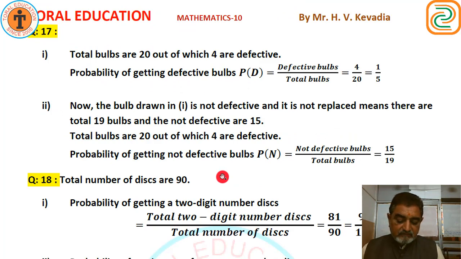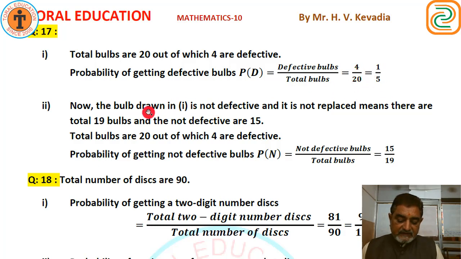Question number 17. There are two questions. First, a lot of 20 bulbs contains 4 defective ones. One bulb is drawn at random from the lot. What is the probability that this bulb is defective? So total bulbs are 20, out of which 4 are defective. So probability of getting a defective bulb, P of defective, is defective bulbs upon total bulbs, 4 upon 20. So 1 upon 5, 4 5s are 20.